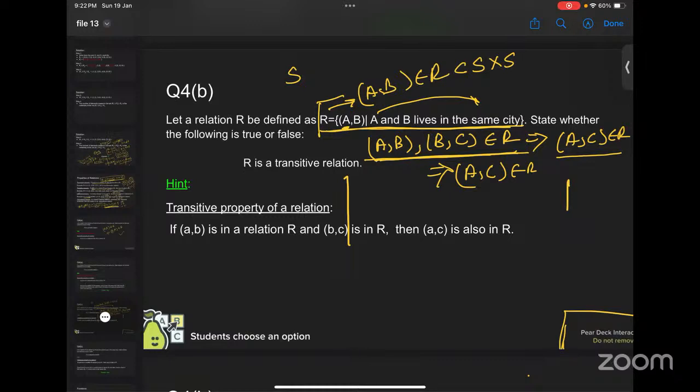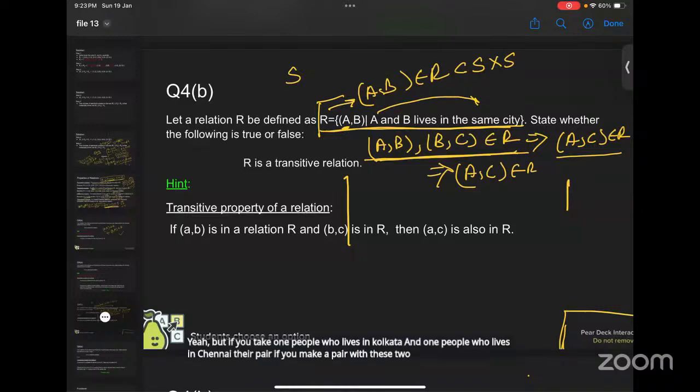Yes, ma'am. But if you take one person who lives in Kolkata and one person who lives in Chennai, and make a pair with these two people, that pair will not be in the set.